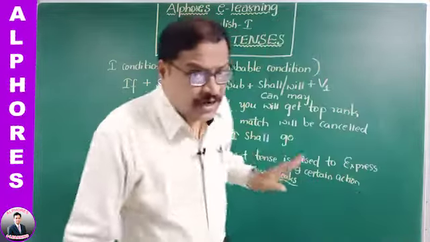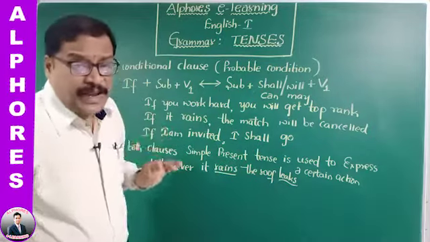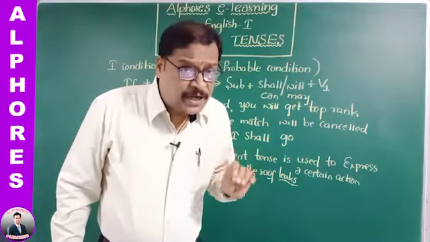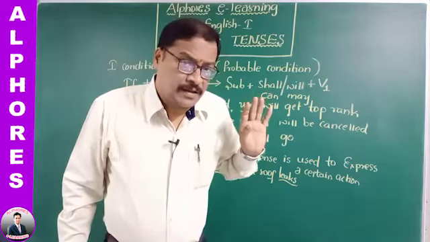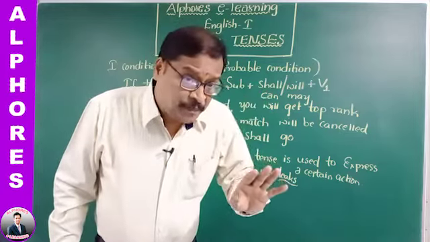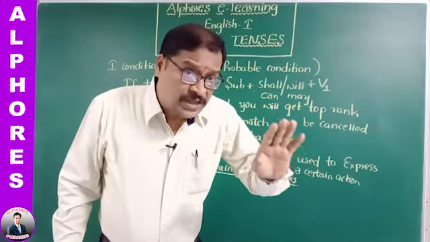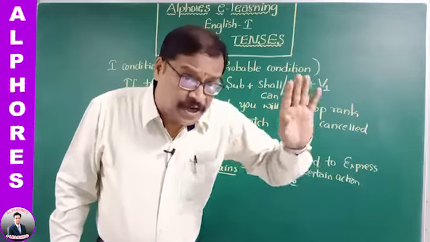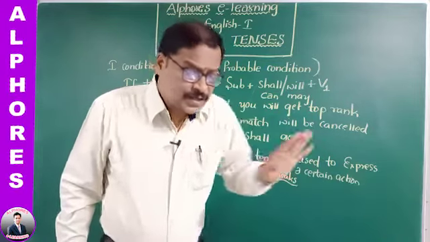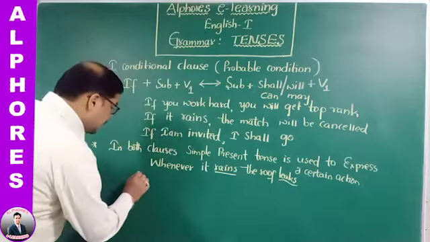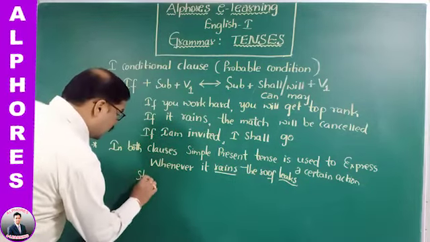So, the next context is when the main clause is an imperative sentence. Let me repeat once again. When the main clause is an imperative sentence. Suppose, let me write one sentence here. Stay outside.